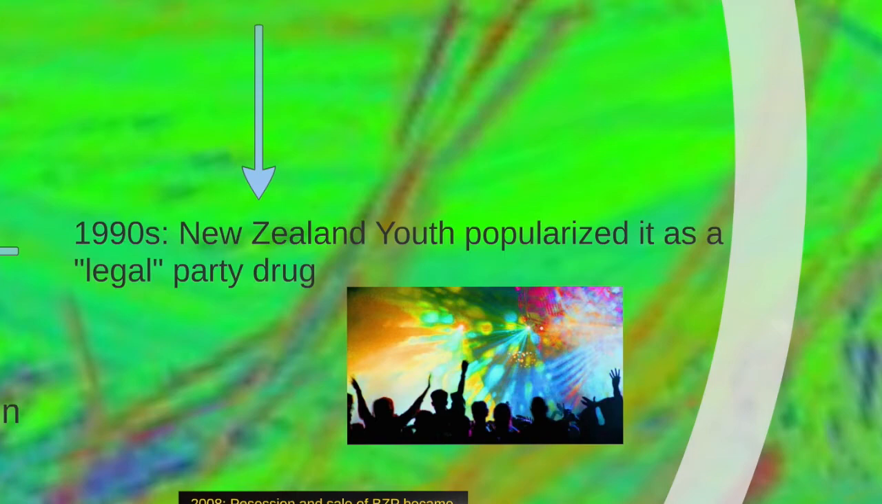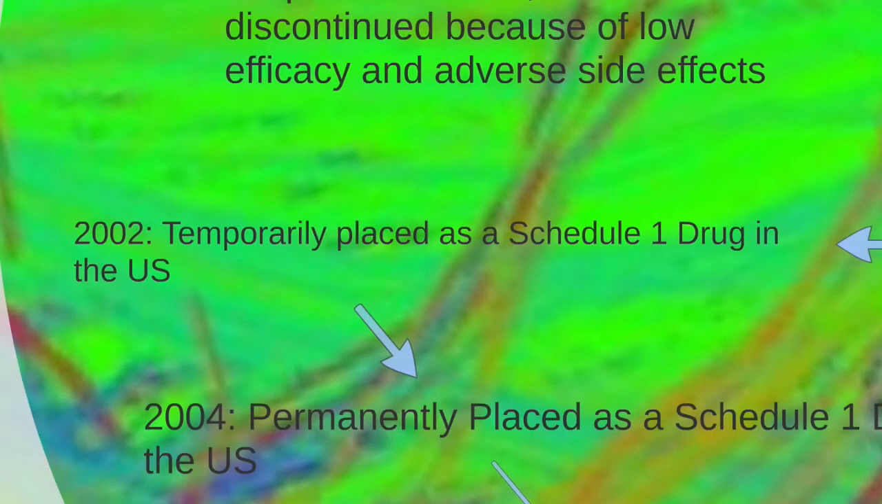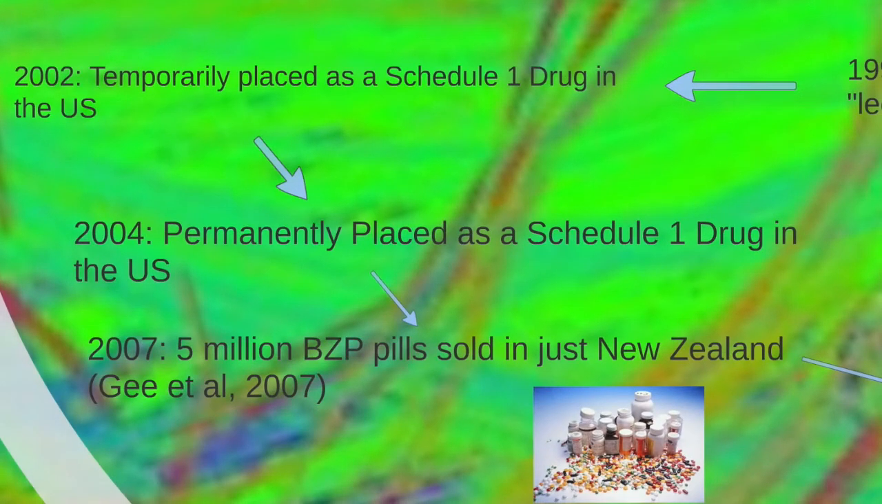And the US caught on. And in 2002, the US temporarily classified BZP as a Schedule 1 drug because of the high abuse potential and no redeemable medical benefit. However, there's a slight conundrum. This was based off the idea that the potency of BZP was 10 times that of amphetamine, when in reality, BZP was actually 10 times less potent than amphetamine. Despite this, in 2004, the US permanently classified benzylpiperazine as a Schedule 1 drug, which extremely limited access and led fewer people to abuse the drug, at least in the US.